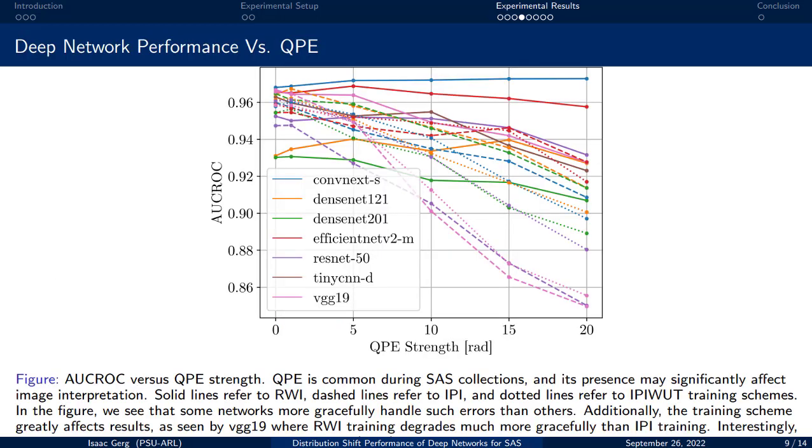This figure shows machine learning performance as AUC ROC as a function of quadratic phase error strength. Again, larger numbers indicate better results. We see for some networks QPE actually improves performance, while for others it severely degrades performance. Additionally, some networks report consistent performance across a range of QPE strengths, like ConvNeXt and EfficientNet.